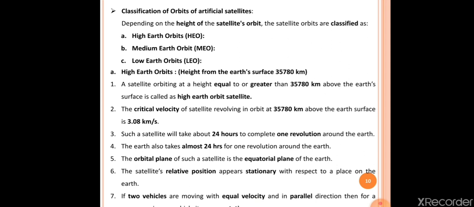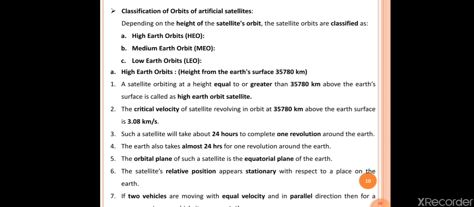See the first point here: a satellite orbiting at a height equal to or greater than 35,780 kilometer above the earth surface is called a high earth orbit satellite. Okay, suppose a satellite revolving around the earth at equal to or greater than 35,780 kilometer height, then such type of satellite is called a high earth orbit satellite.